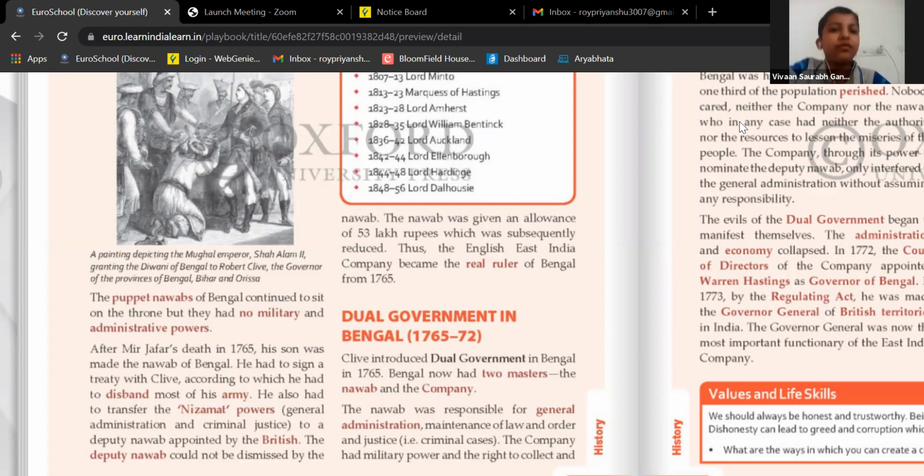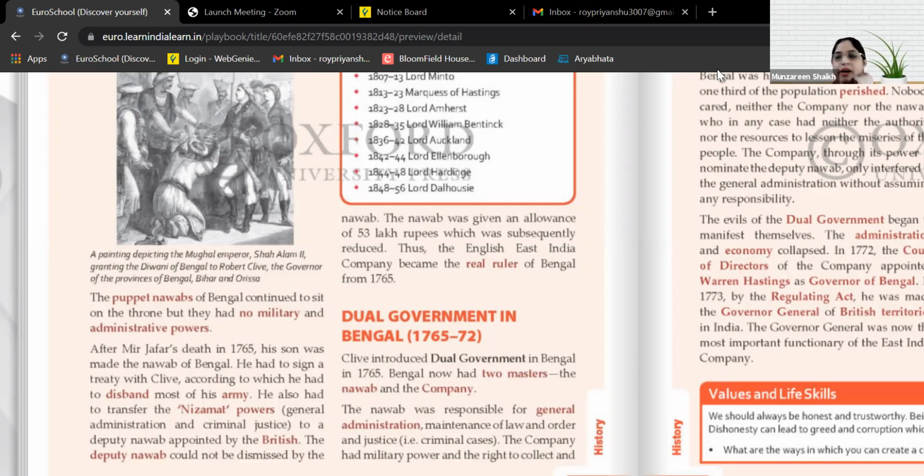And the Britishers defended the Nawab, but only on one condition. Britishers said that they are going to help the Nawab with their own armies, only on one condition. What was the condition? That they would have to pay the cost to the British government. Yes, they will have to pay the cost of the army to the British government. And ma'am, the Diwani of Bengal, Bihar and Orissa was given to the English East India Company from Shah Alam II. Very good.